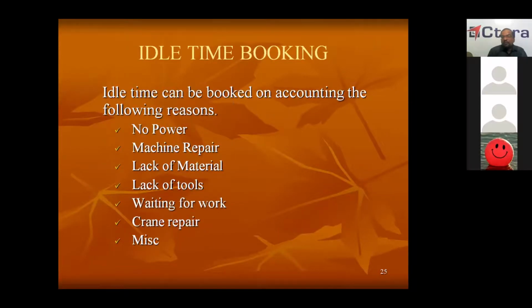When can idle time be booked? When workers are present but there is no power, their time will be running. They have entered the workshop, they have punched the GA card, and the time will be taken into account. But they cannot do any work because there is no power. For that time they have to punch the idle card. When you punch the idle card, that time will not be considered for incentive time.